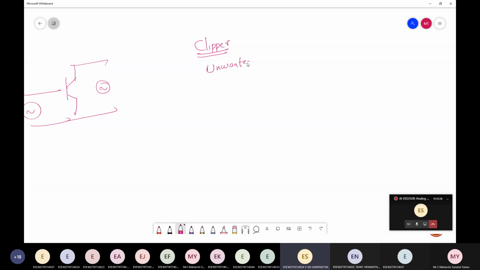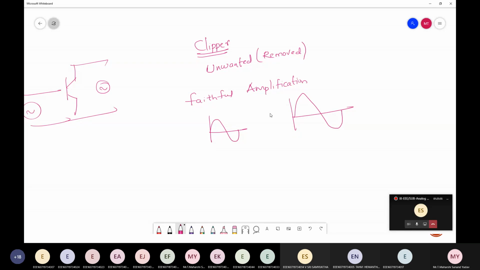So unwanted portion is removed. Okay. Then what is meant by faithful amplification? Faithful amplification is something where output should not be clipped. See, suppose if this is the input I'm giving, 5 volt peak to peak, I should get 10 volt peak to peak at the output according to our example.